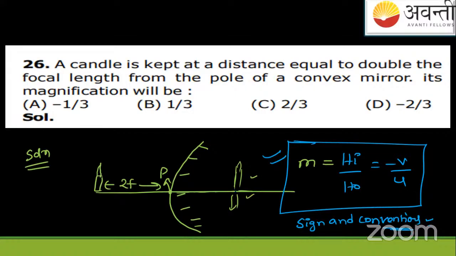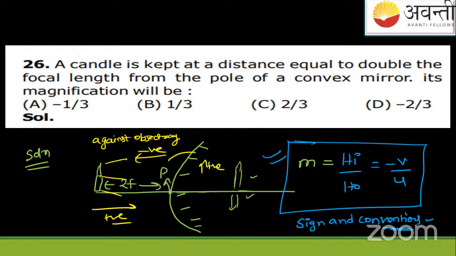So let us try to solve this question also. We know that if we go against the object rays, it is negative. If we go in the direction of the object rays, it is a positive sign. Up is positive, and down is negative. Apply these things. So here, object distance, because we use the letter U for object distance in physics.